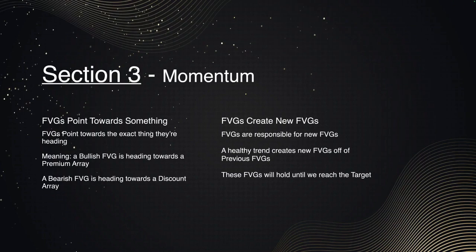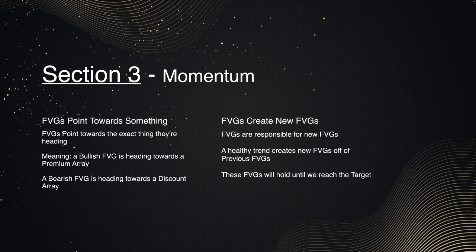So moving on to section 3, the first step that we need to understand is, again, momentum before we do anything else. And momentum is where the first thing is fair value gaps point towards something. They always point towards something. And that is what makes fair value gaps almost too good to be true, where it's always telling you exactly what it wants to do. And fair value gaps point towards the exact thing they are heading. They are not lying. It's the exact thing that is happening.